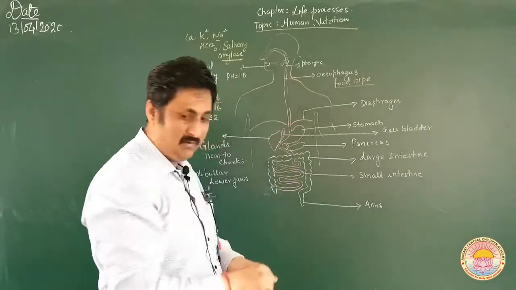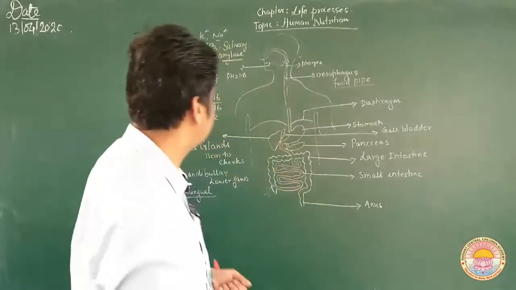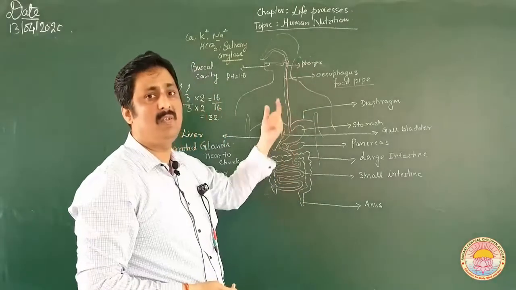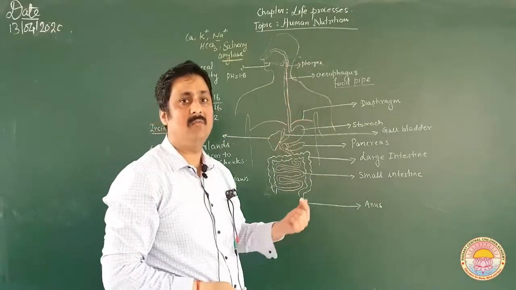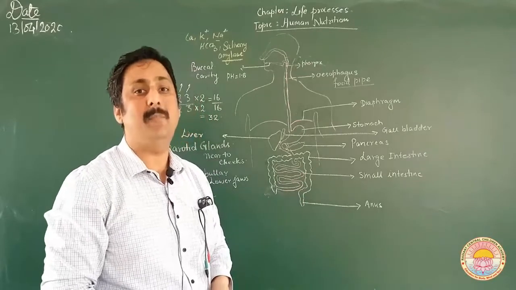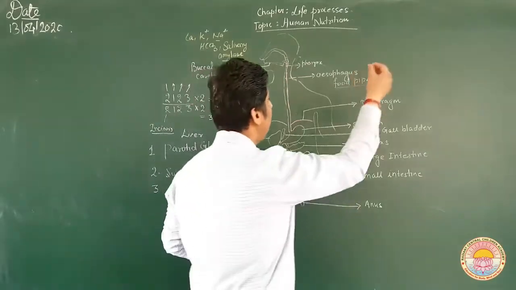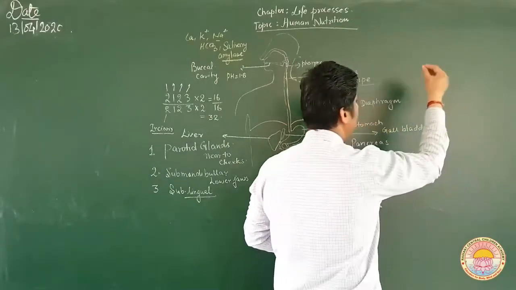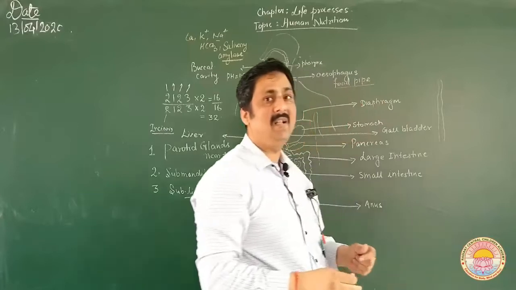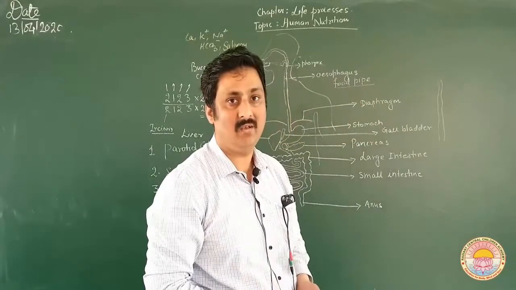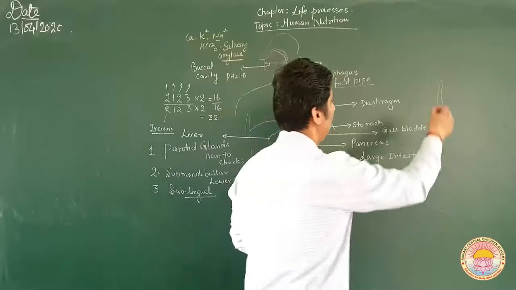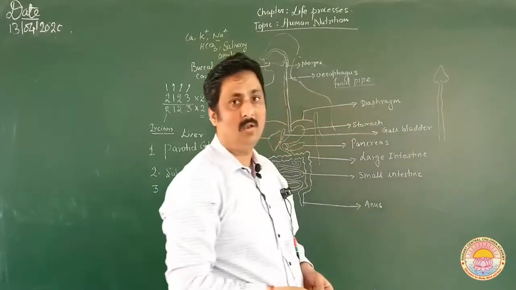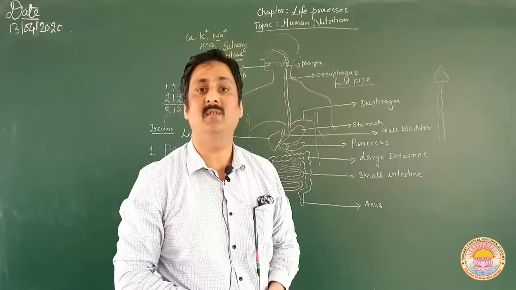Very near to the food pipe, another pipe is located. It has not been shown here, but it is located very near to the food pipe, and that is called the windpipe. Now at the anterior part of the windpipe, let us suppose this is a windpipe, there is a cartilaginous flap-like structure which is called the epiglottis. It covers the upper part of the windpipe, which is called the glottis.